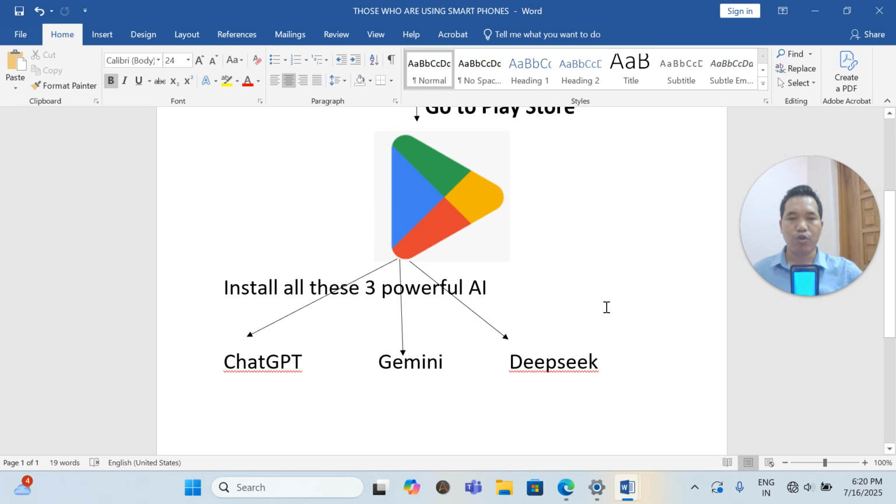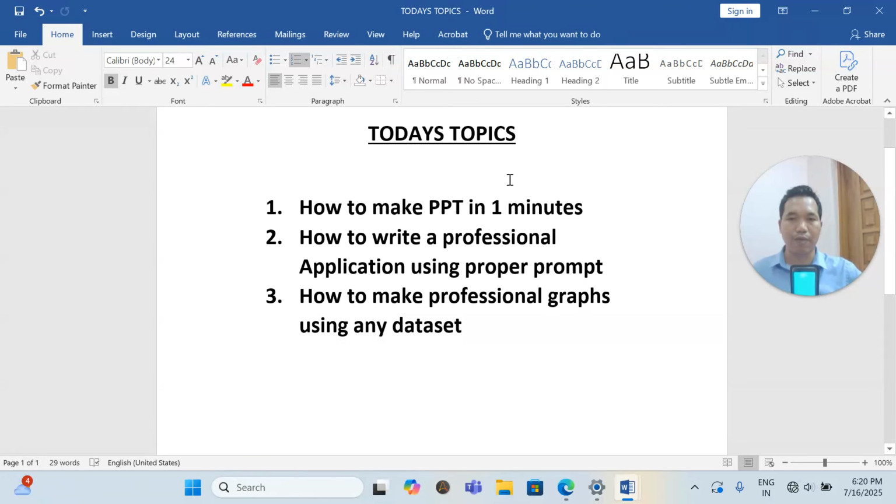This will help you to be more familiar with this powerful AI. This is the most powerful AI so far. That will be very helpful if you are a teacher, if you are a professional worker, or if you are a student. So let us go without wasting much time. Today I'm going to cover three topics. I'm going to teach you what AI tools you can use to make your PPT, to be professional when you want to present yourself in your presentation, maybe in your students' research presentation, maybe anything.